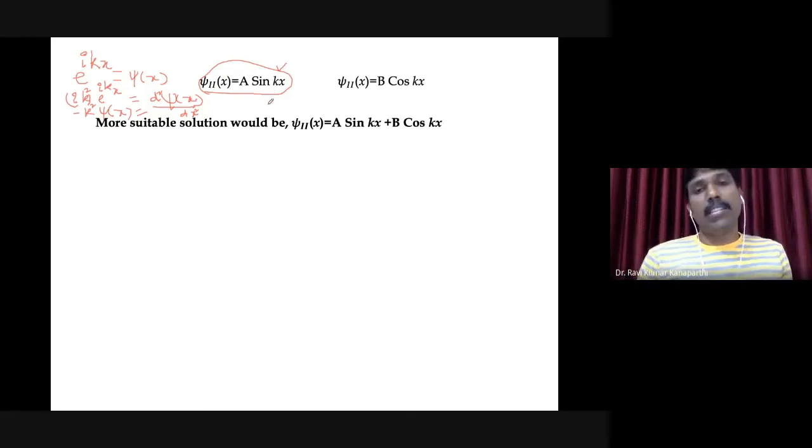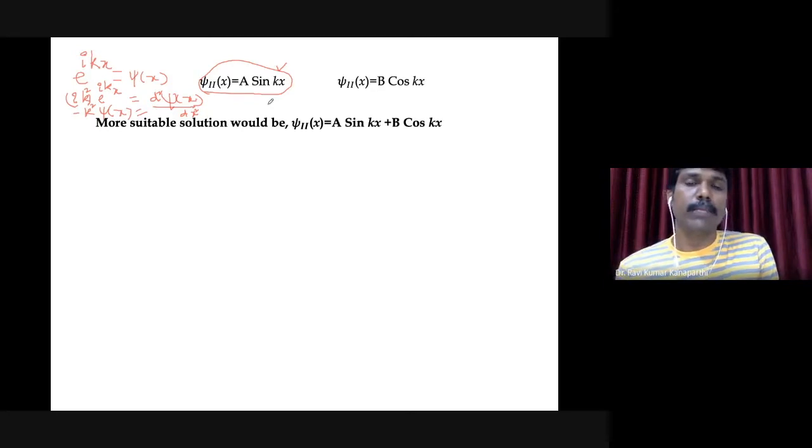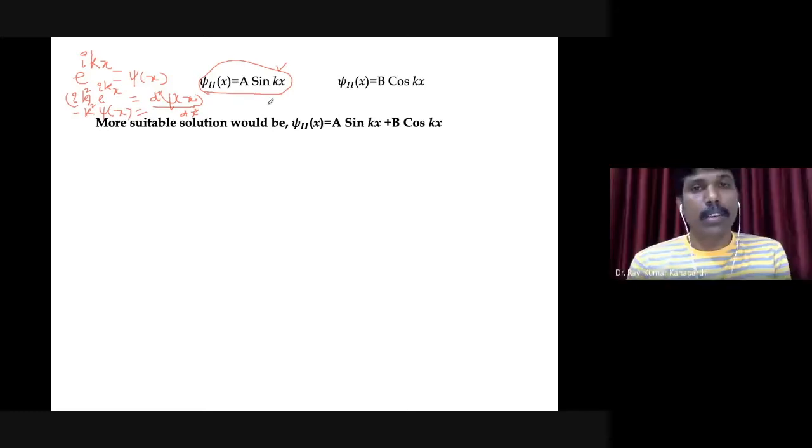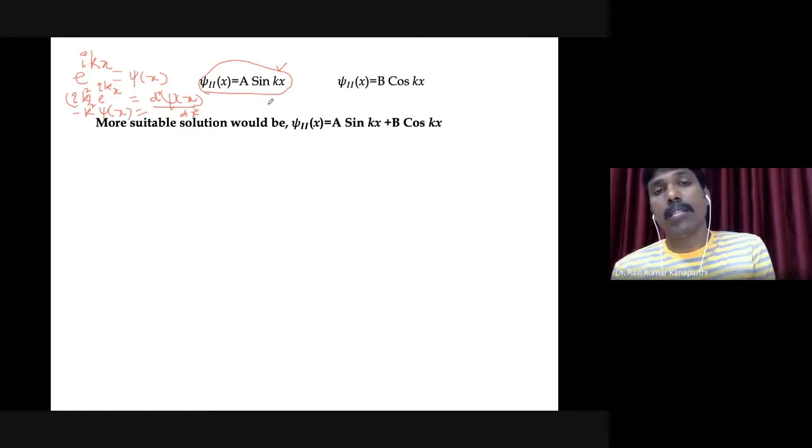You can just take this function and do the first differentiation: d psi 2 of x by dx is equal to a k cos kx. If you differentiate a sine function, sine kx, what do you get? Can anybody tell? a k cos kx, correct.